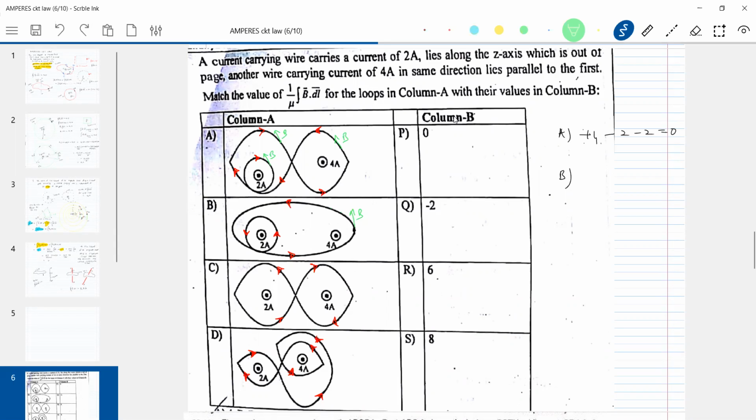And for this loop, how much should it be? 8, sir. Look at this arrow: 4 plus 2 plus 2. Again, this 2 ampere will contribute field here.